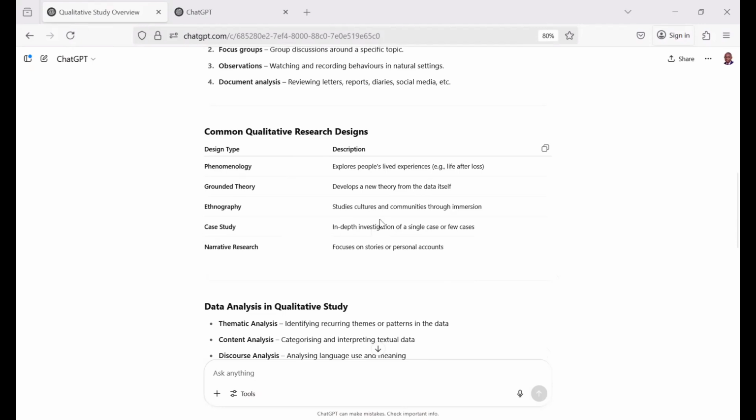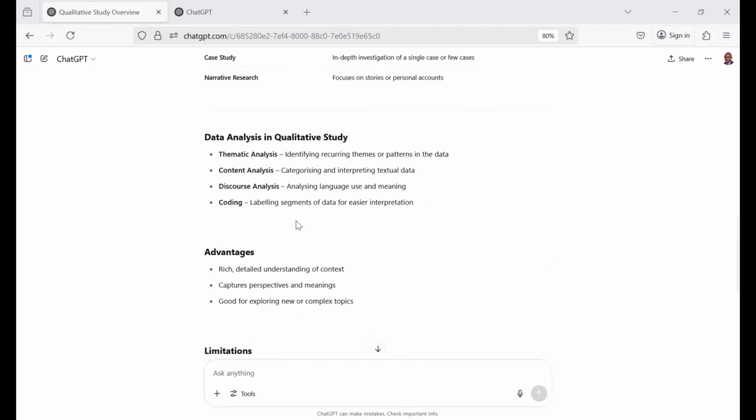Ethnography is the study of culture and communities through immersion, whereby you as a researcher have to be with them, have to go there to experience what they experience in terms of their culture, in terms of their behavior, in terms of the way they react to issues and things like that. You have to be part of them, living with them for a few months, to be able to know the way they relate to things. Case study, narrative study, you can see that this is very brief.